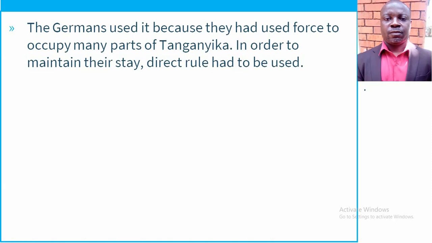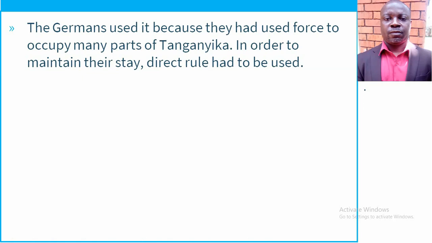So we are saying the Germans used it because they had used force to occupy many parts of Tanganyika. Now, in order to maintain their stay, direct rule had to be used. The point is the Germans used force to take up many parts of Tanganyika. This means the people in those areas were not happy with the Germans. And even the chiefs were not happy, and some of the chiefs were even killed.